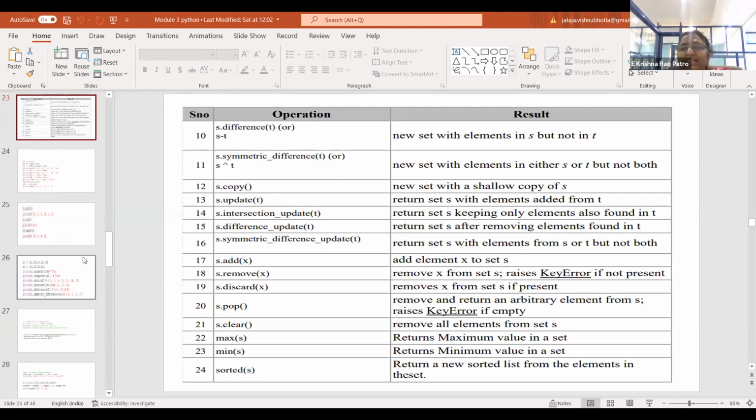See, a set is an unordered collection of elements. Please remember, a set is an unordered collection of elements, and a set will not allow any duplicates. So you cannot have any duplicate elements in a set. And one more most important thing is, because sets happen to be unordered, you cannot apply any slicing or indexing operations on sets. Let's see an example of a set.